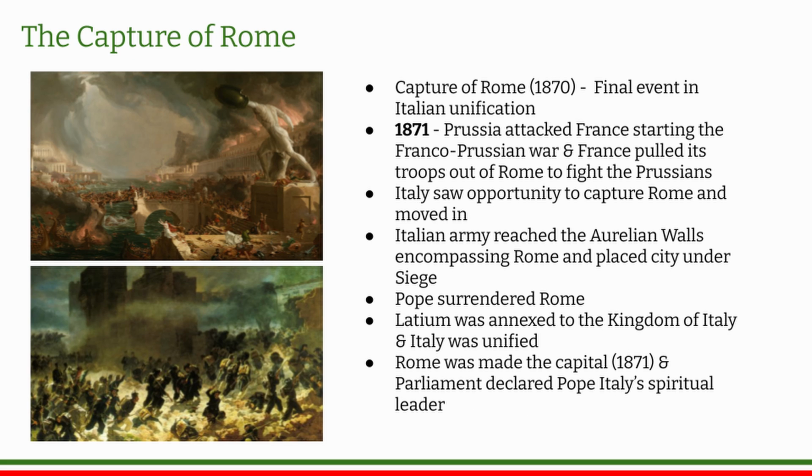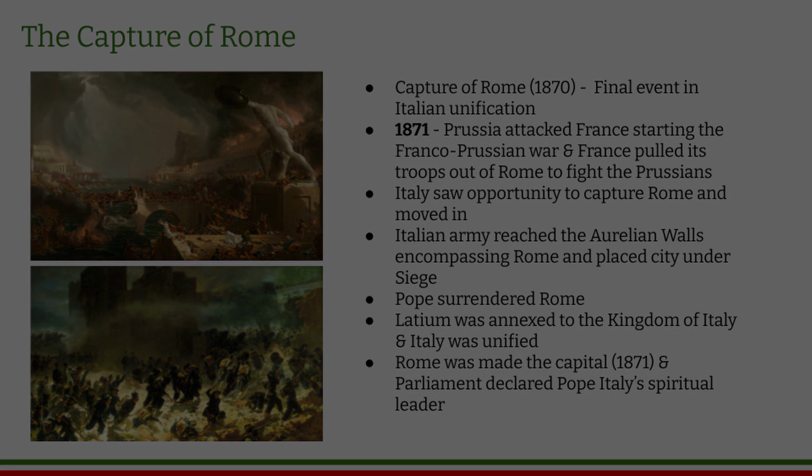The capture of Rome in 1870 was the final event in the long process of Italian unification. In 1871, Prussia attacked and France pulled its troops out of Rome to fight the Prussians. Italy saw this opportunity to successfully capture Rome, and they moved in. When the Italian army reached the Aurelian walls encompassing Rome, they placed the city under siege. The Pope, essentially being trapped in his own city, decided to surrender Rome. Latium was annexed to the Kingdom of Italy, and the unification of Italy was ended with the capture of Rome. It was made the capital of Italy the same year, and Parliament passed a law declaring the Pope Italy's spiritual leader.